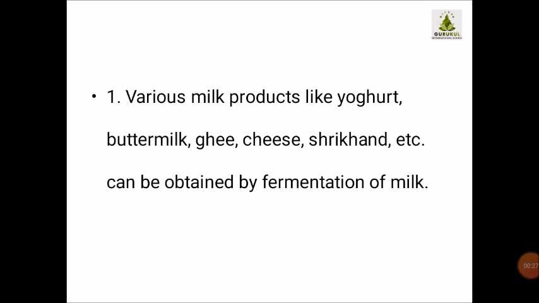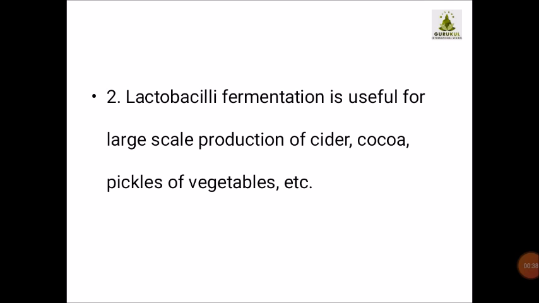So many different forms of milk products are obtained by the process of fermentation, which is done with the help of lactobacilli. Lactobacilli fermentation is useful for large scale production of cider, cocoa, pickles of vegetables, etc.